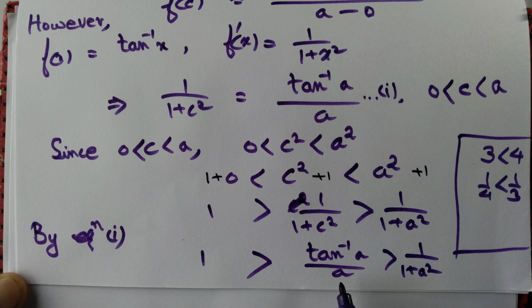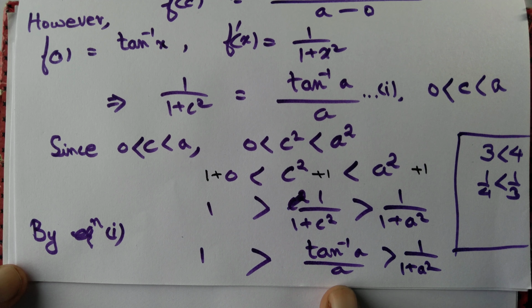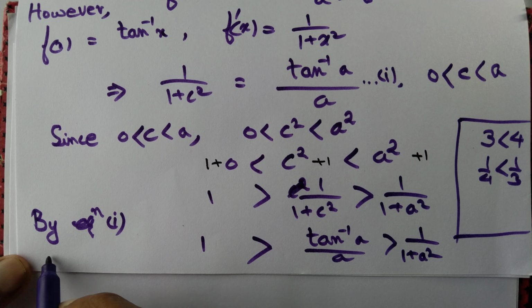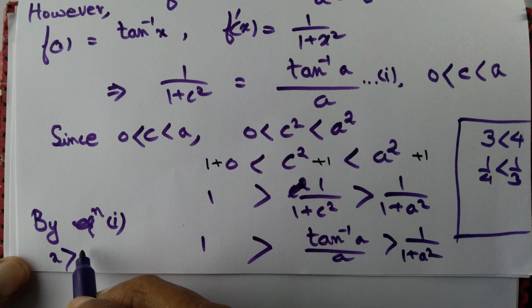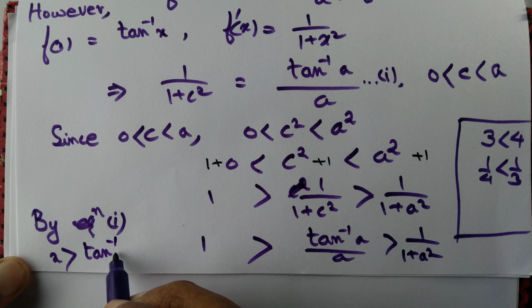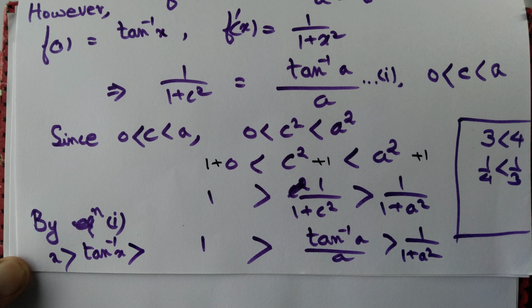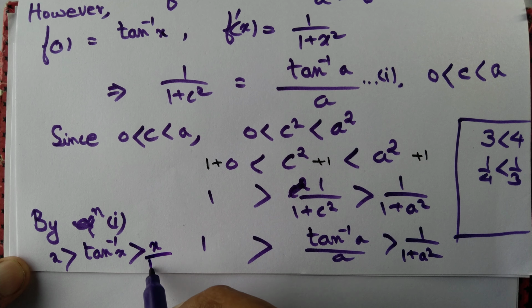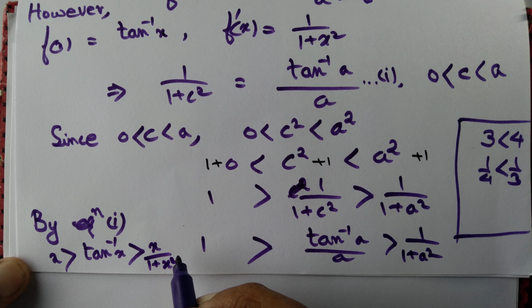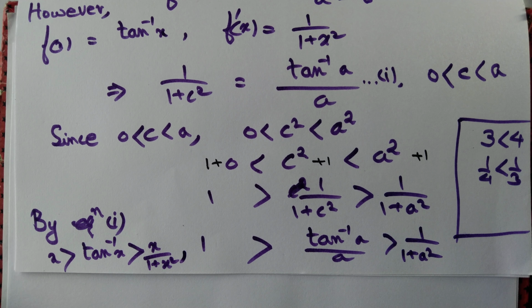Now we simply multiply by a throughout, or replace a by x, to say that x is greater than tan inverse of x, and that is bigger than x by 1 plus x square, and that is true for every positive real number x.